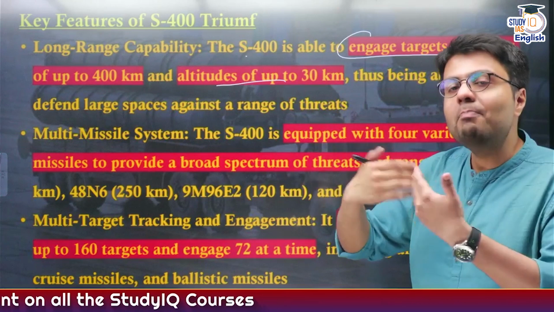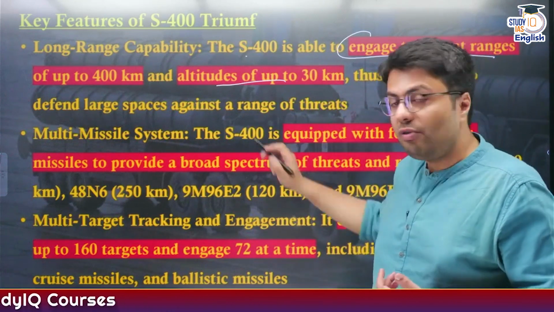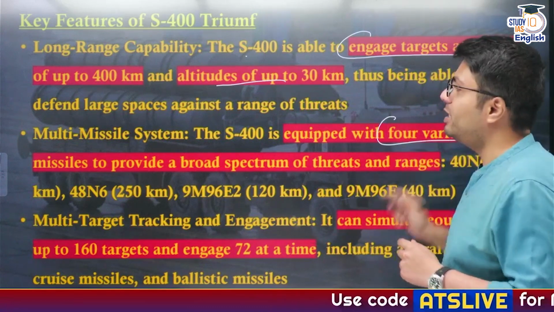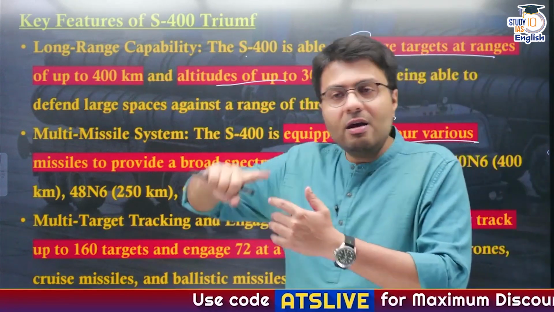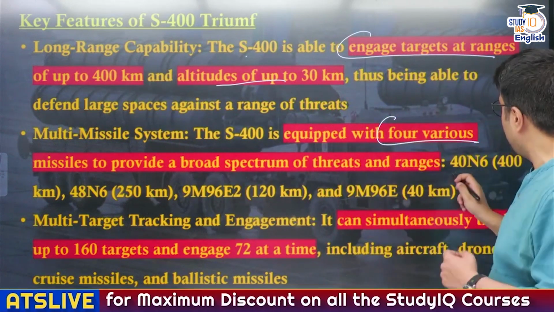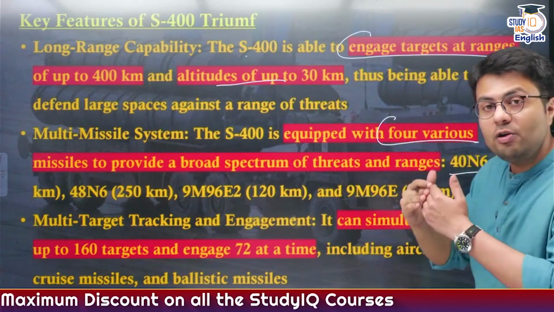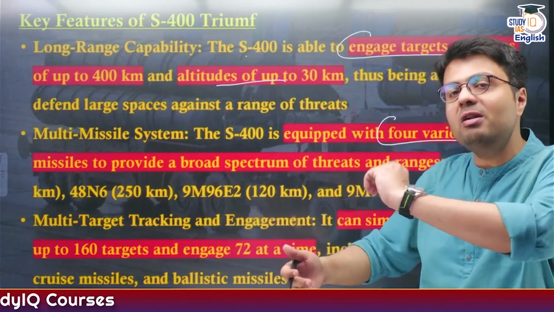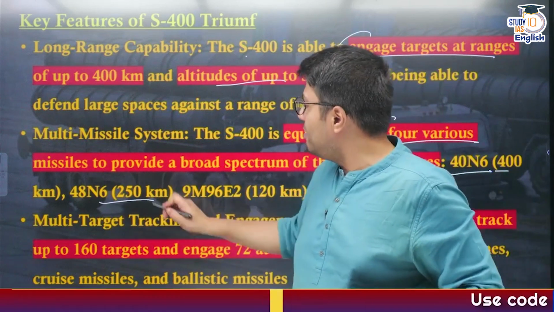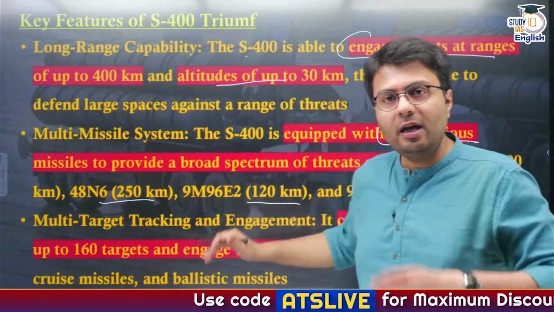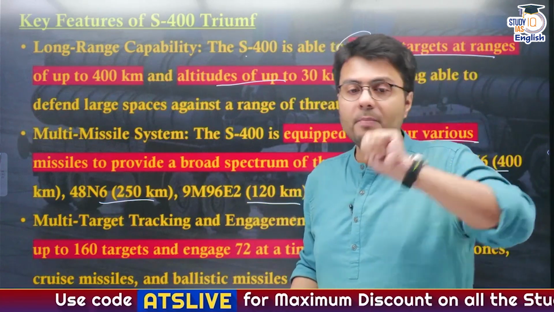Similarly, it employs a multi-missile system, because this S-400 system is equipped with not 1, not 2, but 4 different types of missiles which can reach different ranges. For example, the biggest of them is the missile known as 40N6, which can go up to 400 kilometers in range. Similarly, if the threat is somewhere nearby, you can use the 250, 120 or 40 kilometer range missiles. So in total, it employs 4 different kinds of missiles.